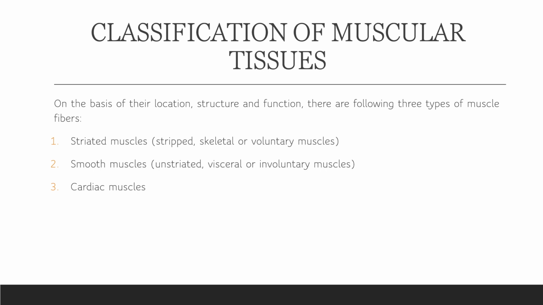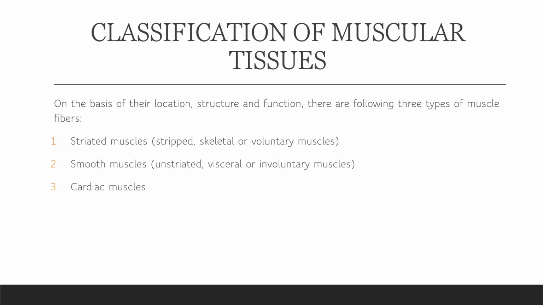They are present on the skeleton. We can move our hands, we can move our legs, and this is because of this muscle. Thus they are called skeletal muscles. We can move them with our will. If I want to pick anything, I can pick. If I want to move my cursor, I can move. So these are voluntary muscles. That is why they are known by different names: striated muscles, skeletal muscles, or voluntary muscles.